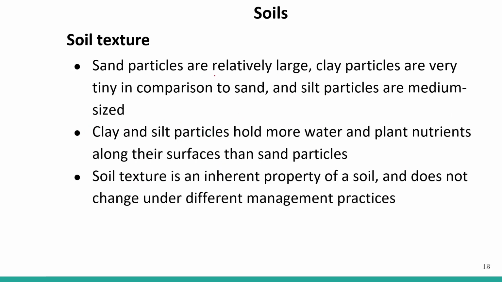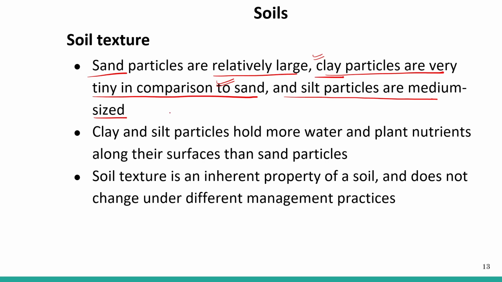Sand particles are relatively large, clay particles are very tiny in comparison to the sand, and silt particles are medium size, meaning silt is present in between the sand and clay. Clay is very fine and very tiny in comparison to the sand. Clay and silt particles hold more water and plant nutrients along their surfaces.